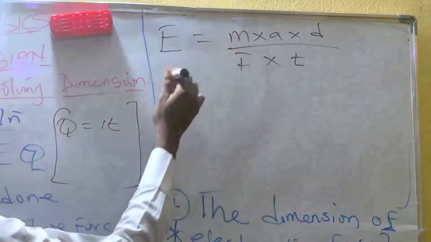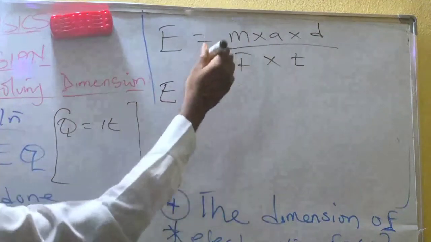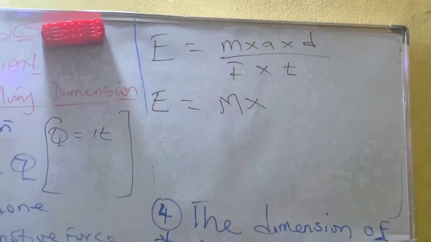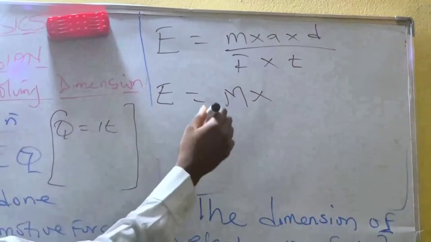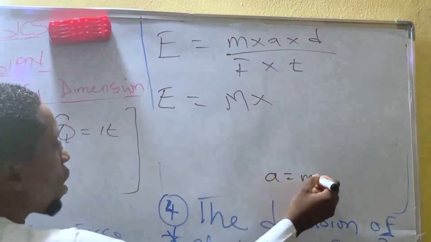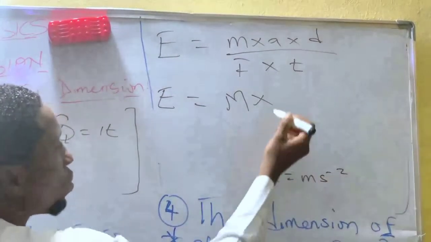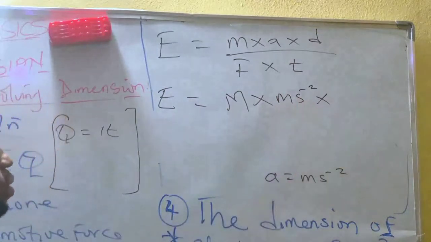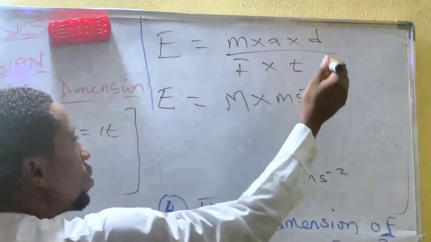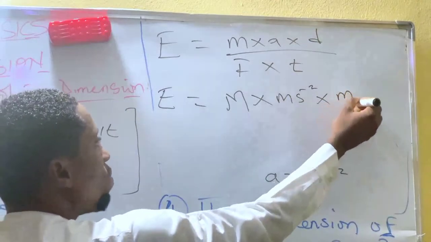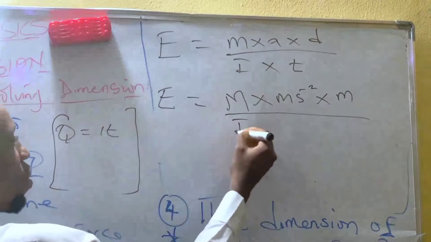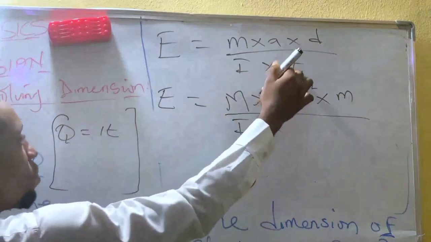So this is mass. Acceleration is meter per second squared. Times distance, which is measured in meter. Then you have your current here, times time.